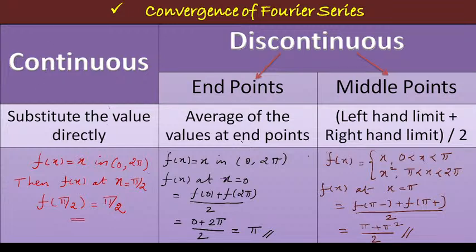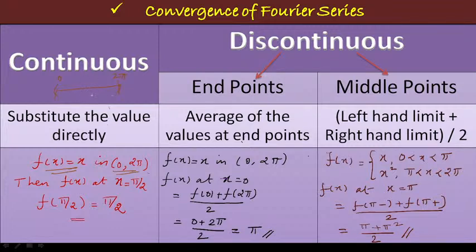Now the function is continuous. What we are going to do is we just substitute the value directly. For example, I am going to take the function f of x is equal to x in the interval 0, 2 pi. What is the meaning of it here? f of x is a function defined in the open interval 0, 2 pi. If it is an open interval, what does it mean? That is 0 and 2 pi. That is, it takes all values except at 0 and 2 pi.